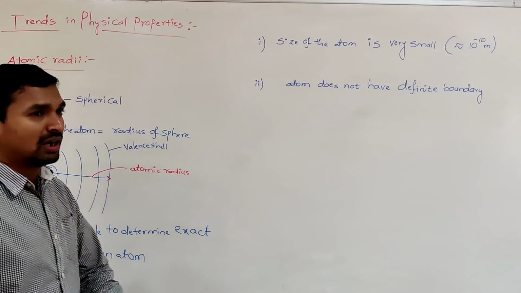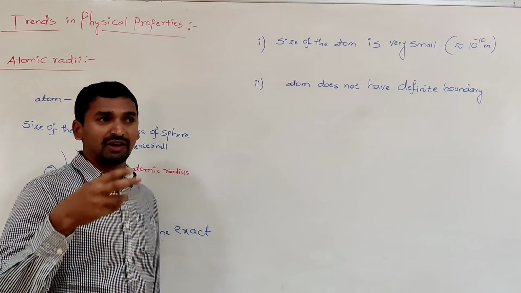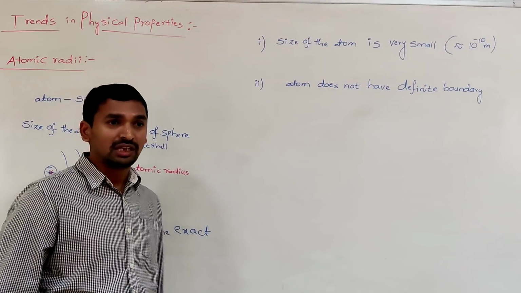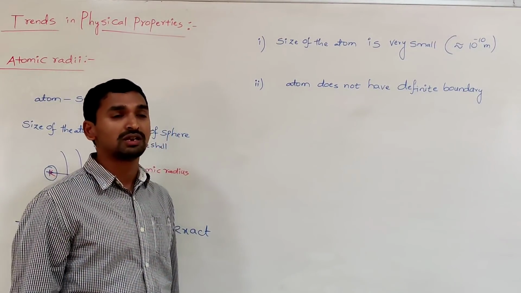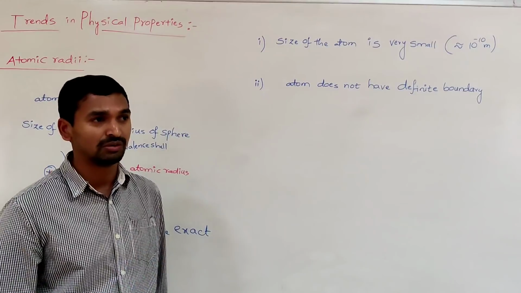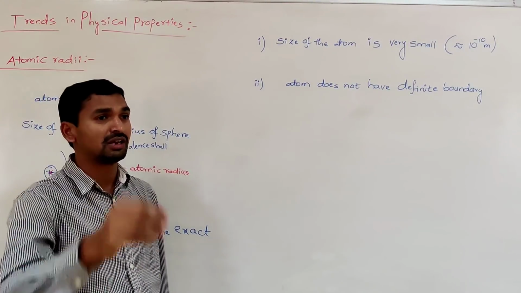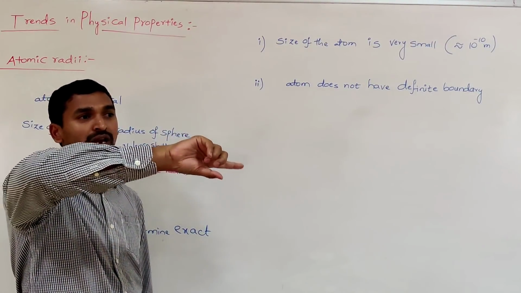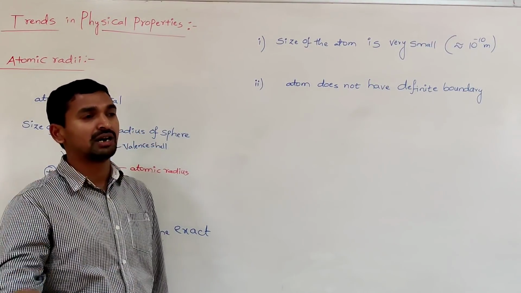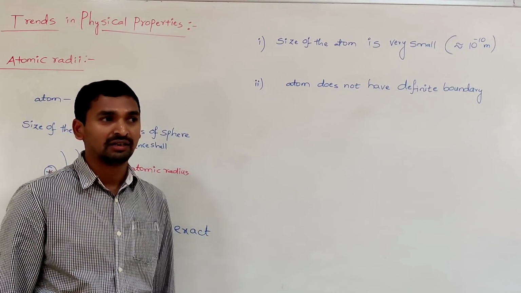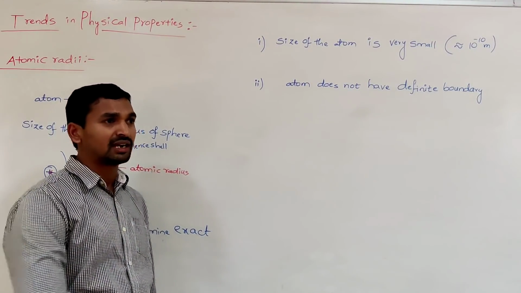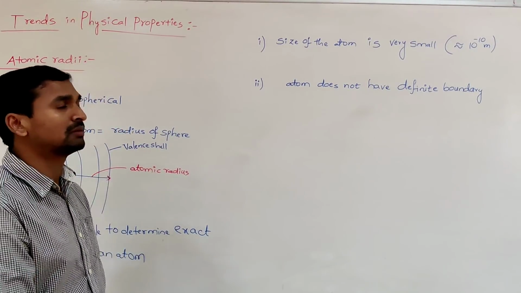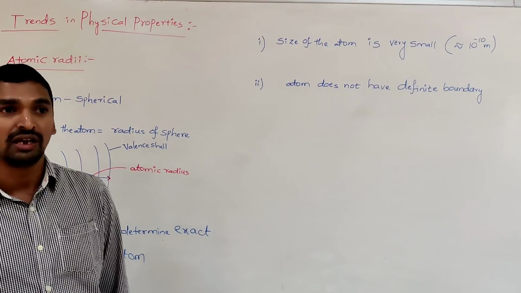In the quantum mechanical model, we said very clearly that the probability of finding the electron density even at a large distance from the nucleus never becomes zero, and there is some probability of finding the electron. That's why it is not possible to enclose the total region where the electron can be found. Once we cannot find the exact boundary from the center of the nucleus, it is not possible to determine the exact radius of an atom.